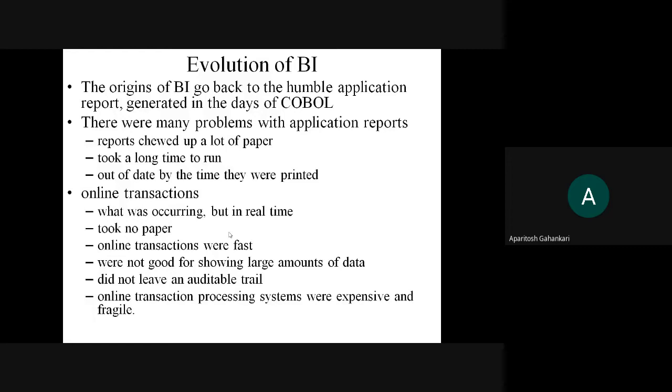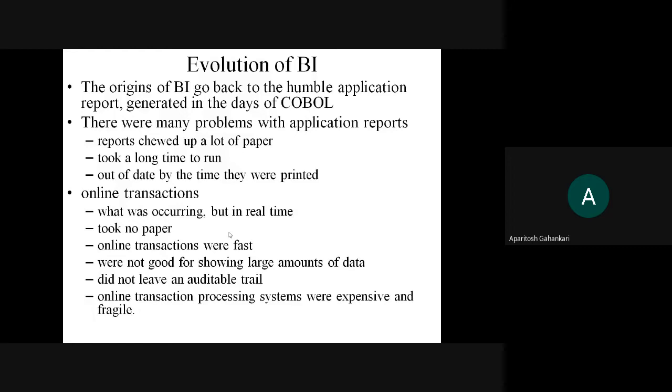Okay, so COBOL has a long form as Common Business Oriented Language, and this COBOL language was very good enough to produce the required report. Suppose I am a grocery shop owner, and if I want to know how many items are sold today, I would be able to see how many items were sold today.